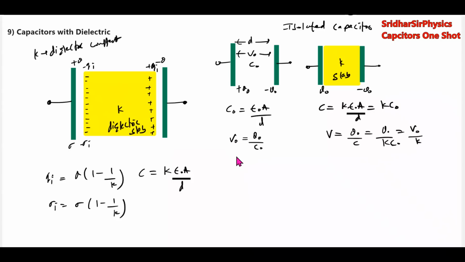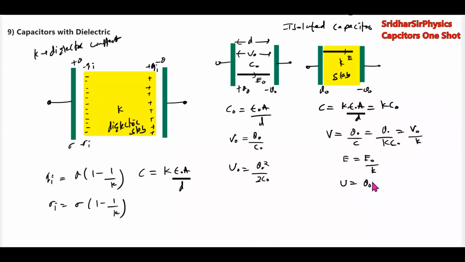Then what about the electric field? This is also very important. Earlier इसका electric field E naught, अब कितना होगा? E naught by K. इसका energy U naught equal to Q naught square by 2C naught.